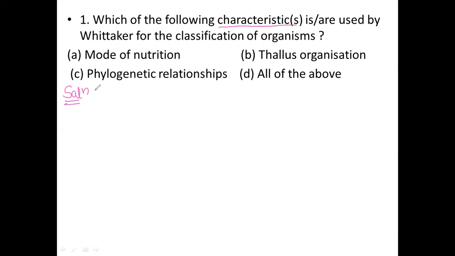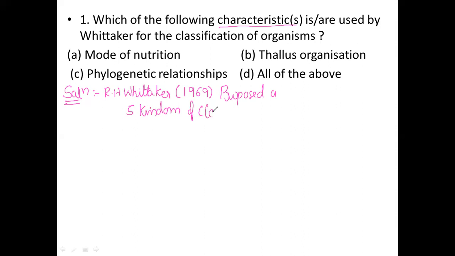Okay, the solution for this question. R.H. Whittaker is one of the taxonomists who, in the year 1969, proposed the 5 kingdom classification.